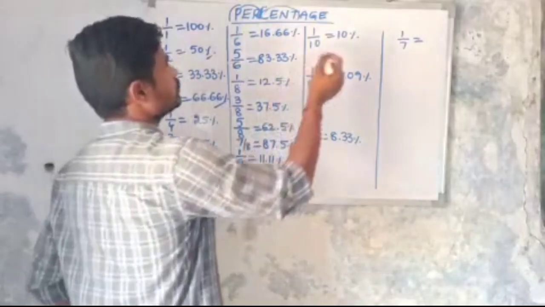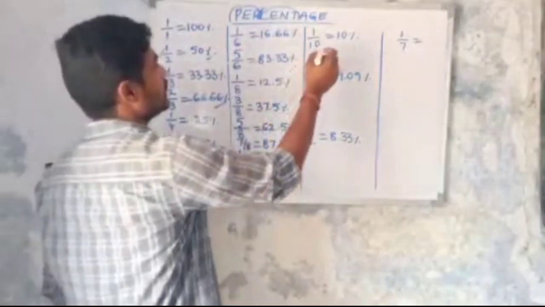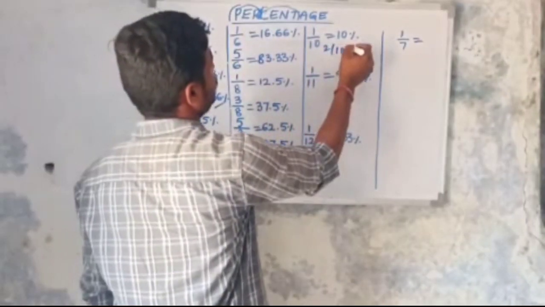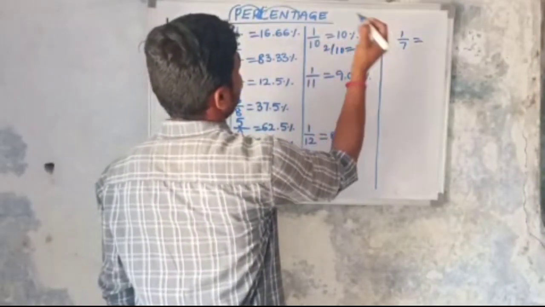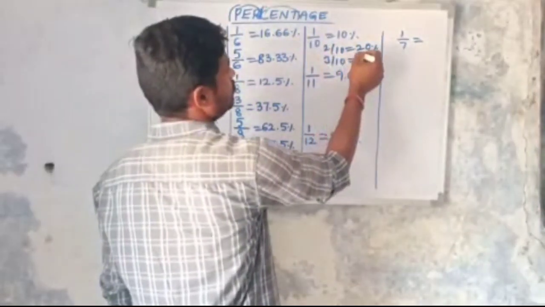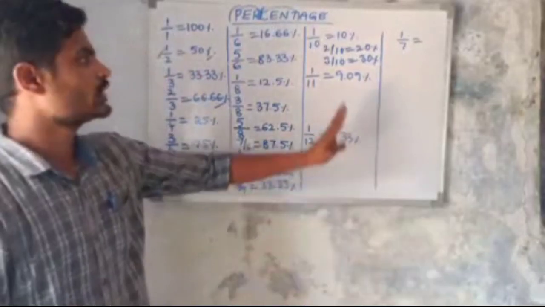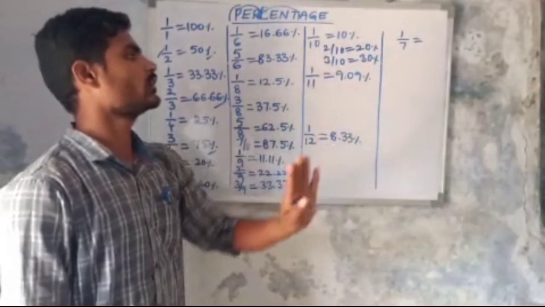Then 1 by 10 equals 10%, 2 by 10 equals 20%, 3 by 10 equals 30%, 4 by 10 equals 40%. This is very easy, no need to remember.